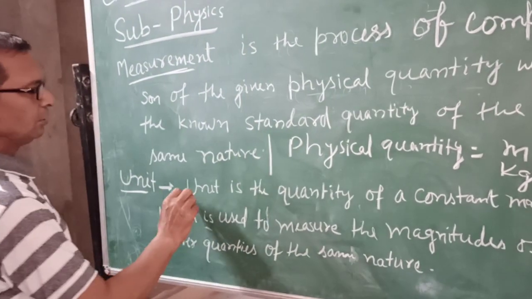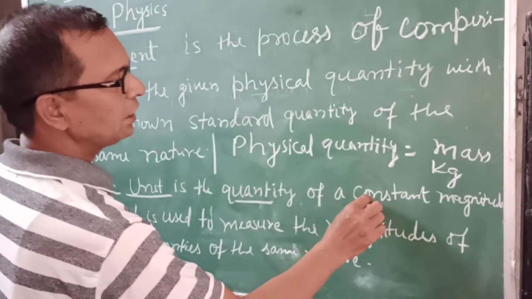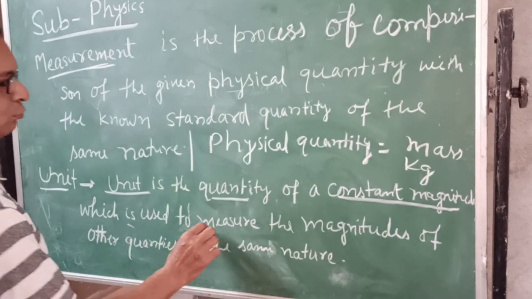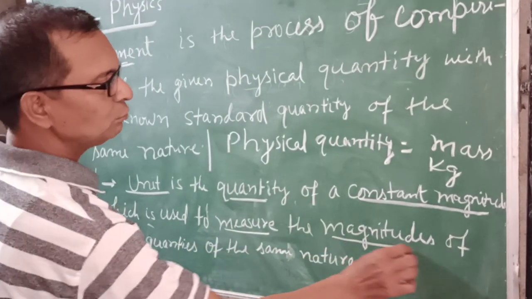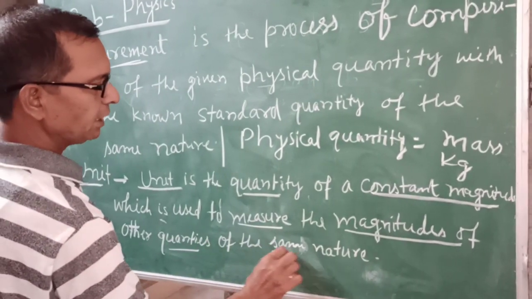A unit is a quantity of constant magnitude which is used to measure the magnitudes of other quantities of the same nature.